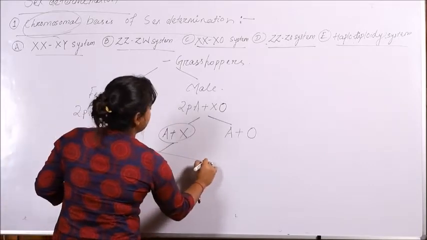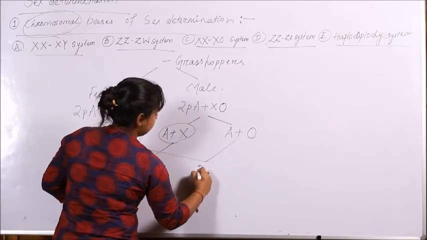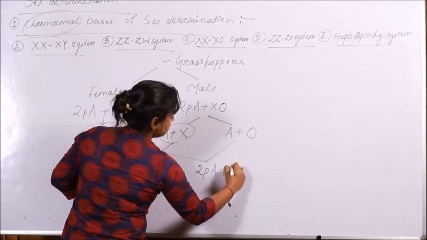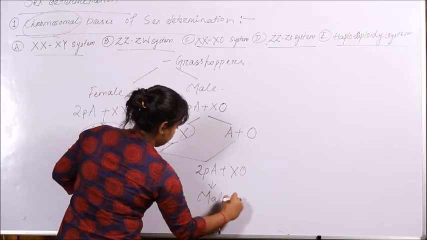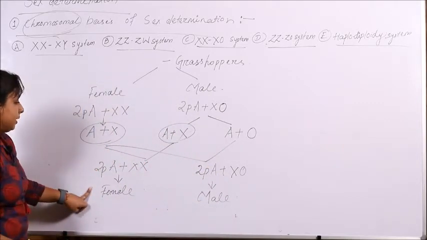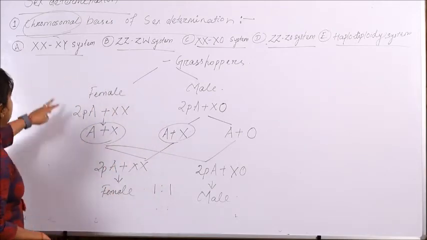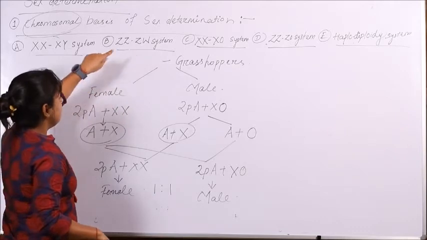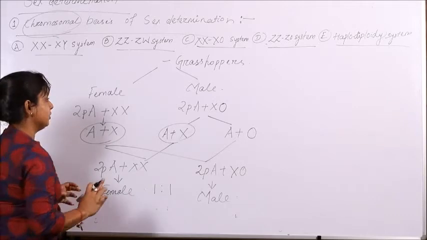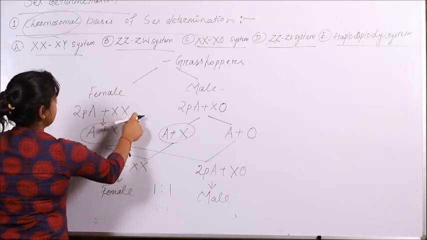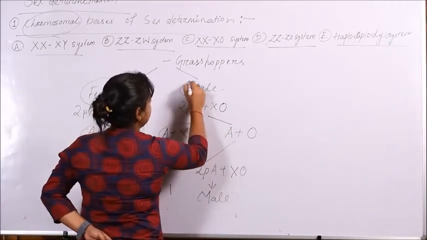And if this female gamete is fusing with the gamete of male containing no sex chromosome, then the organism will possess two pair of autosome plus a single sex chromosome, developing into a male. Here again the chance of development of female offspring to male offspring is 1:1. However, unlike the other two cases, in this case not the type of sex chromosome but the number of sex chromosome is determining the sex of the organism. That is, if it is present in pair, then the organism will be female, and if it is present in a single number, then the organism will be male.